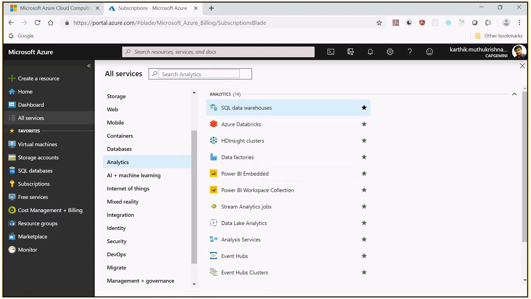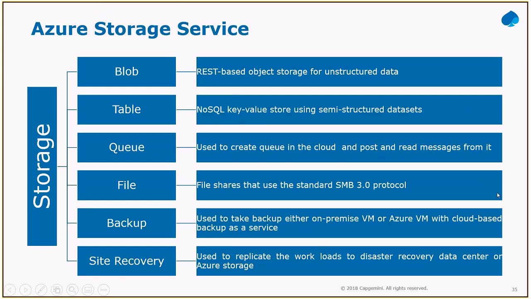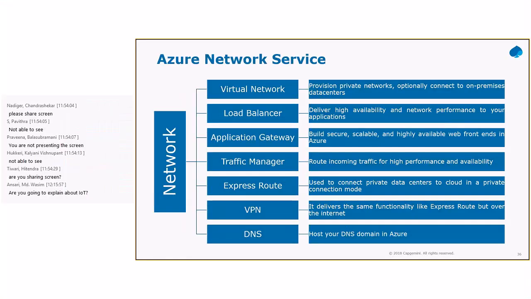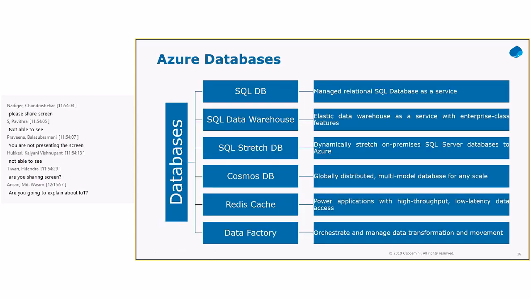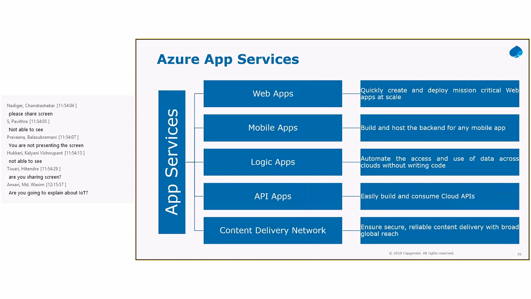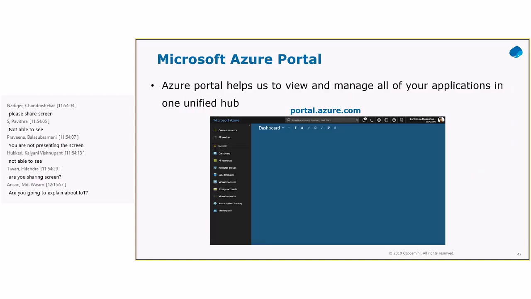Okay, so these are all the services available, and in my PPT, I have just listed out some of the important services like Azure storage services. These are all the services available. You can go through that later when I share this PPT. So these are the network services. These are all the compute services and database services and app services. You can go through this PPT later. Security, monitoring, and then we are moving into our Azure portal.